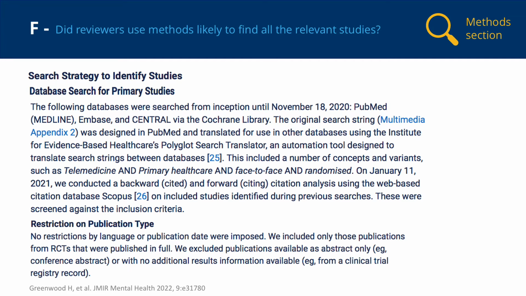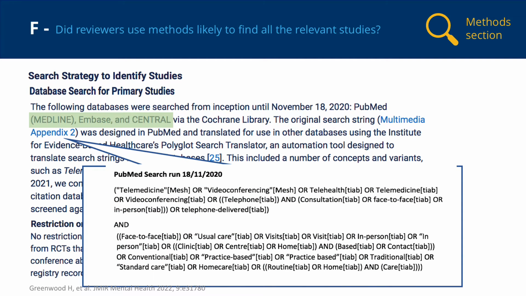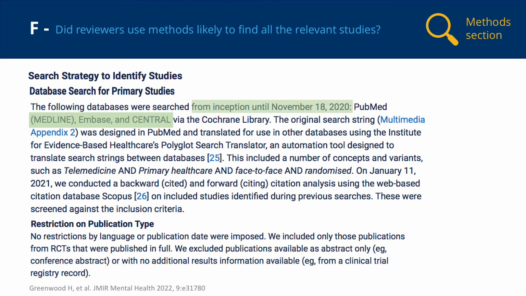The methods used to identify published studies in the Greenwood et al. Review included searches of 3 bibliographic databases, including Medline, Embase, and Central, which is a source of reports of randomized and quasi-randomized control trials held in the Cochrane Library. The search string used to search the databases is provided in appendix and appears to include a comprehensive range of search terms that would be likely to identify relevant published studies. They provided the date of the search and indicated that there were no restrictions on the type of publication, meaning that types of publications such as letters, where studies are sometimes reported, would be identified.